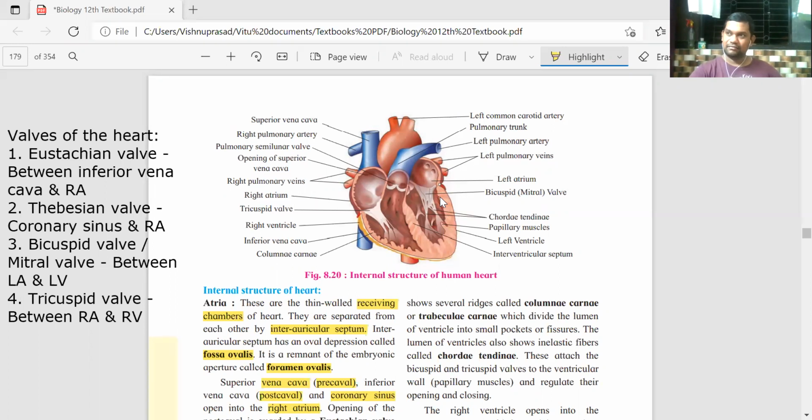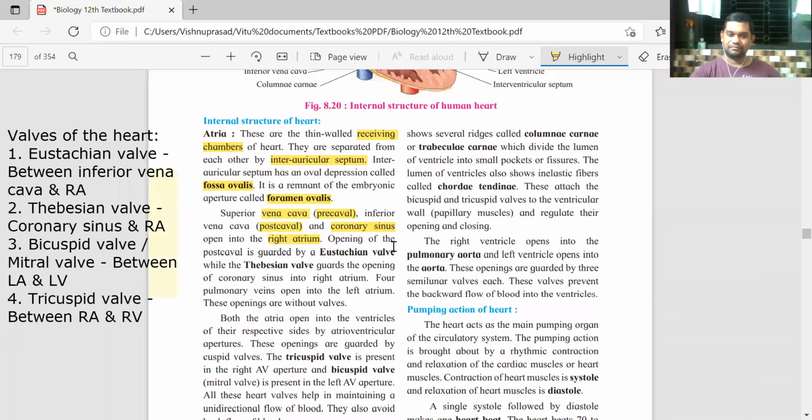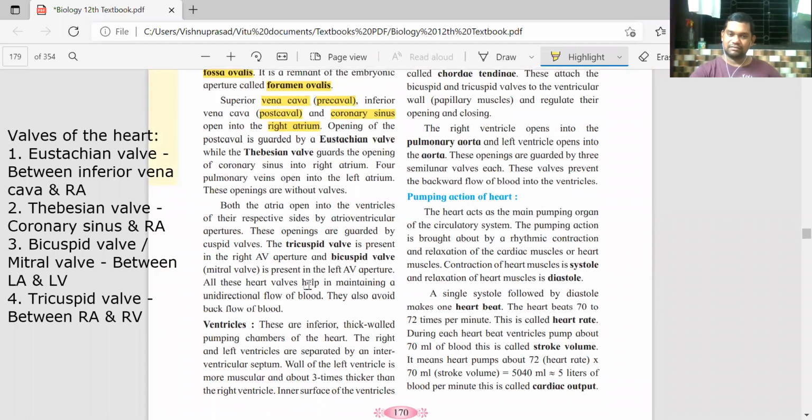Did you understand? Observe these two valves over here. Can you see the bicuspid mitral valve? ये देखो, between the left auricle and ventricle. And here you can see the tricuspid valve, between the right atrium and right ventricle. Is it clear?